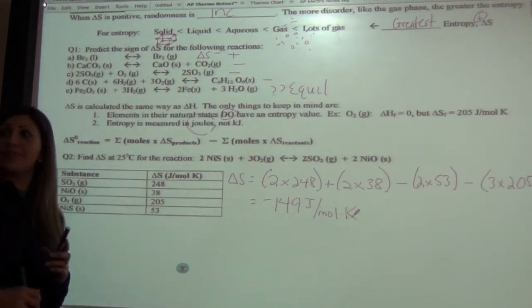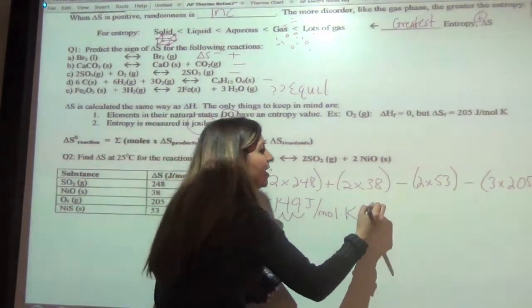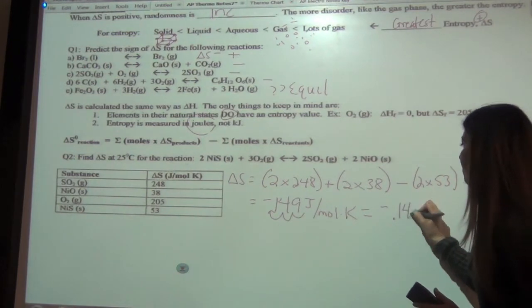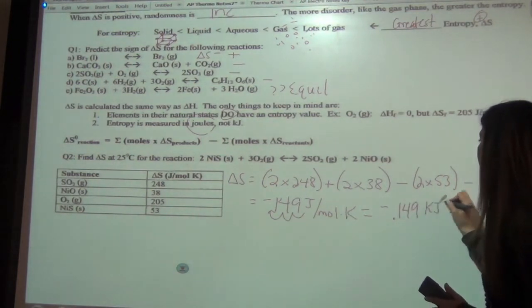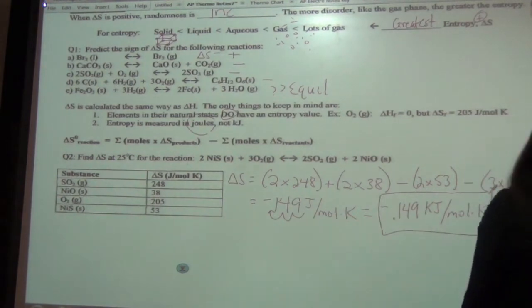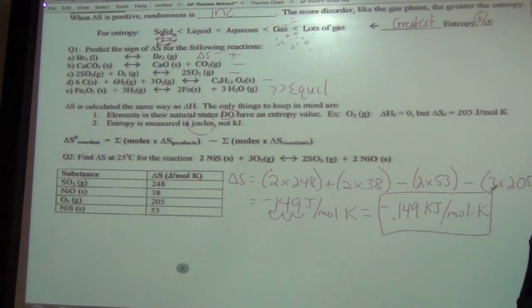Shift your decimal 3 loops back. So we're going to go 1, 2, 3. Again, if our unit is getting bigger, our number should get smaller. So negative 0.149 kilojoules per mole Kelvin is what our answer will be. And then if you need to use it in the delta H or the delta G equation, then you can do that. All right, let's go to the next page.